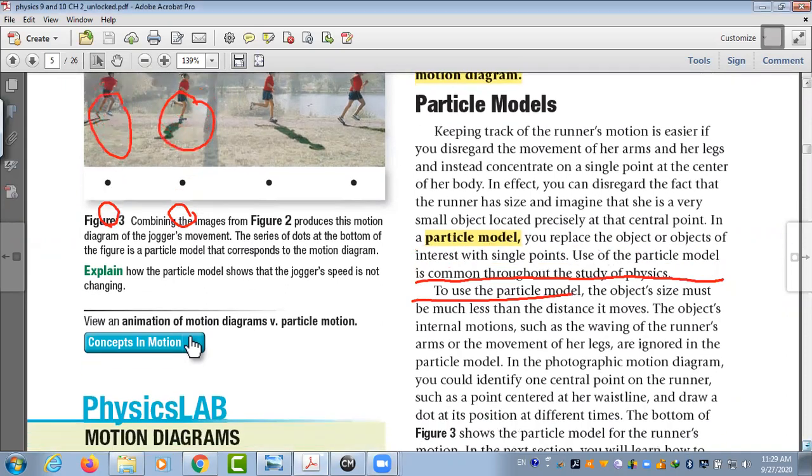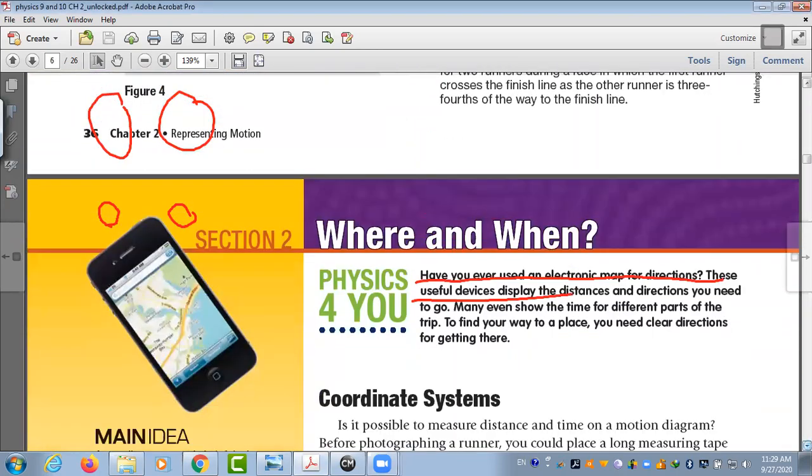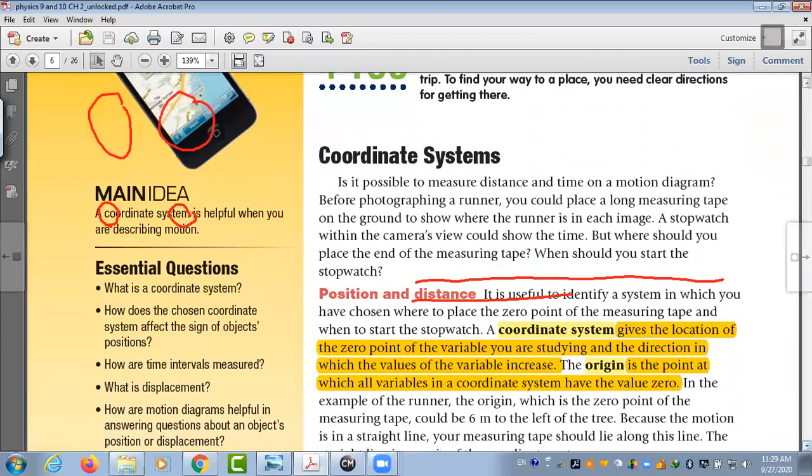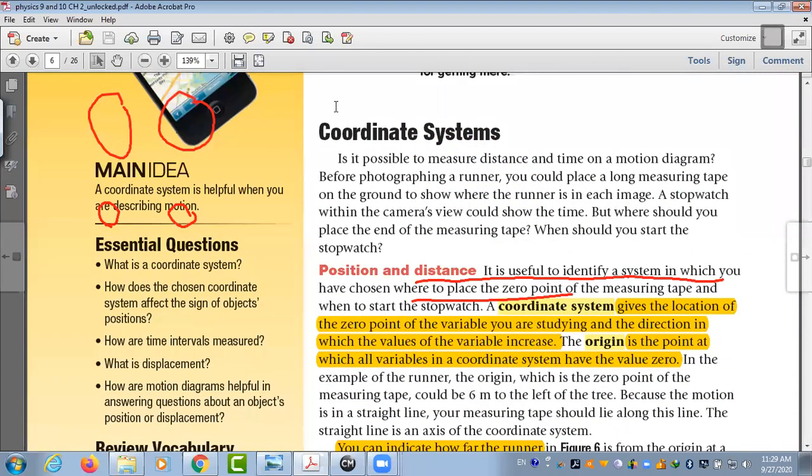Now we move on. We said how to make a good motion diagram and particle model. We have to use what to measure the motion? Well, if you need to measure motion, you have to make a coordinate system. If you want to measure anything, you must use a measuring tool and a measuring system. This measuring system must have a starting point. The starting point for the coordinate system is what?